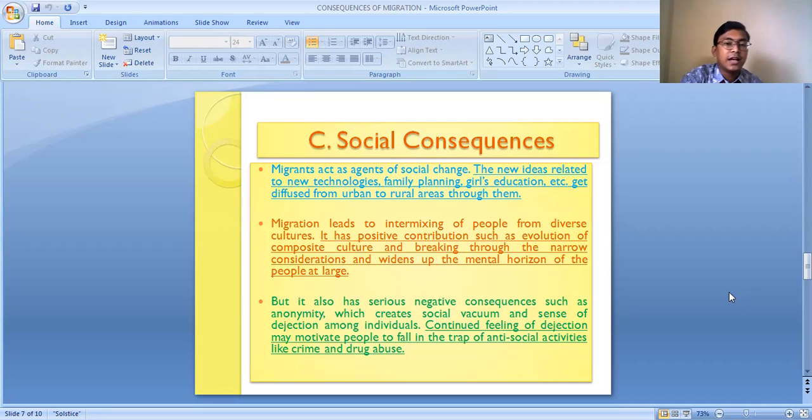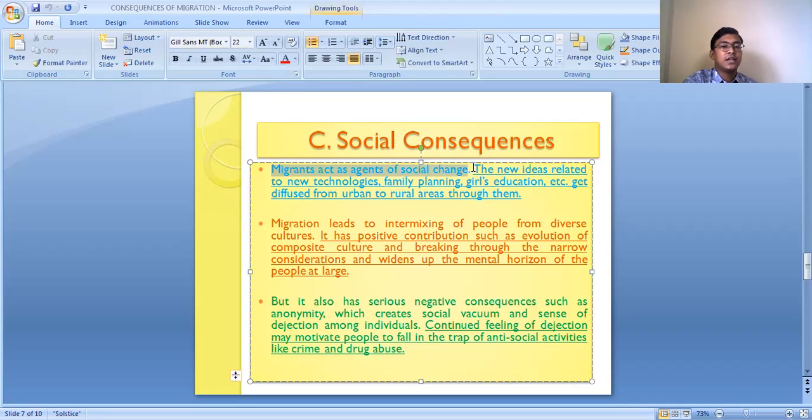Migrants act as agents of social change. The people who are migrating are known as migrants. So these migrants act as agents of social change. They cause both positive and negative changes in the society.